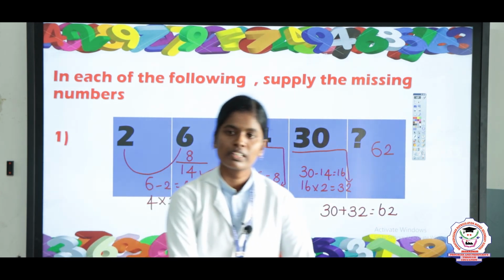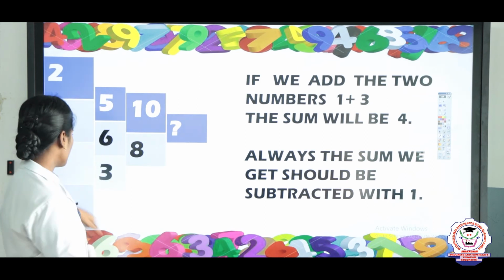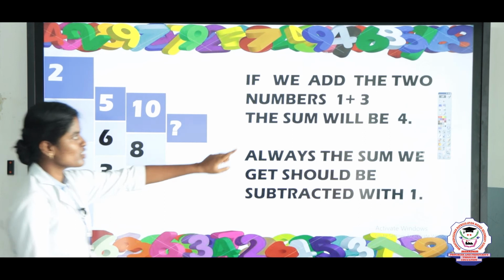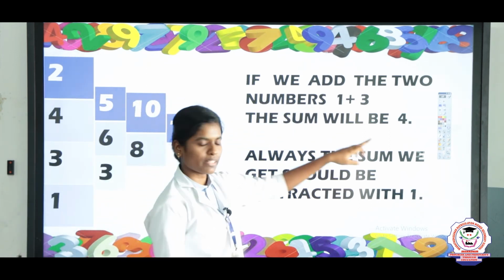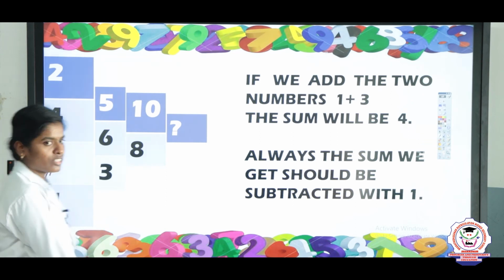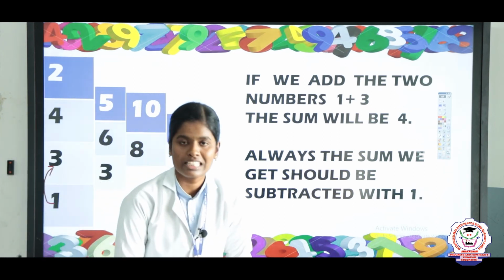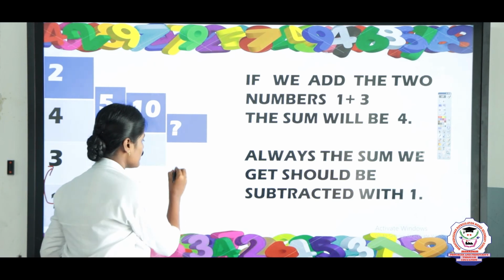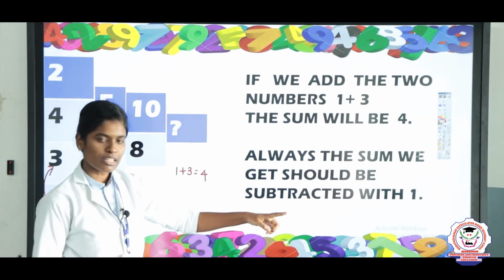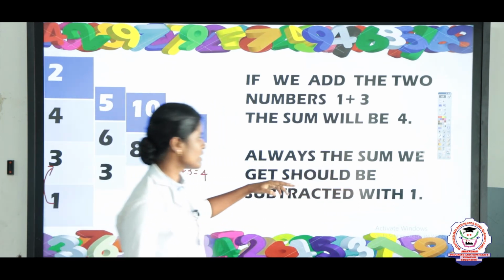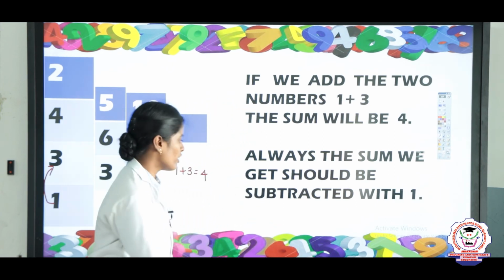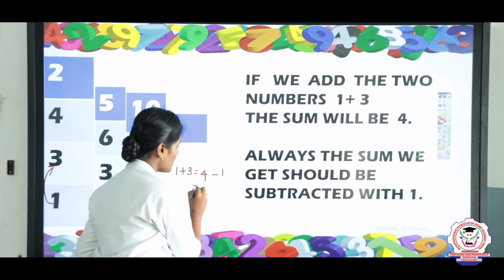So today's final question is, listen here: 1, 3, 4, 2, 3, 6, 5, 8, 10. Listen children, we add two numbers. First we will take 1 and 3. What is the answer? 1 plus 3, the answer is 4. The next step is, always the sum we get should be subtracted by 1. So take 4 minus 1, the answer is 3.